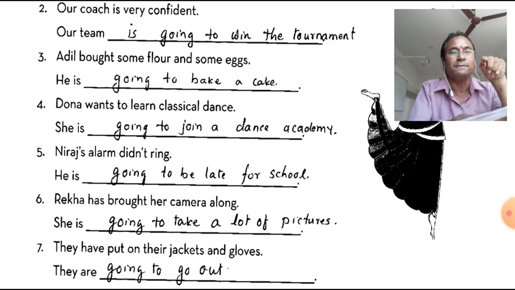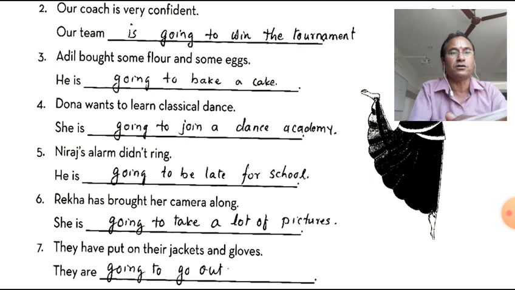So we have taken out the phrase which is required to complete the sentence. He is going to be late for school because the alarm didn't ring. That's why we have used that to be late for school.